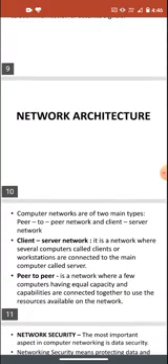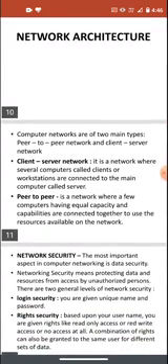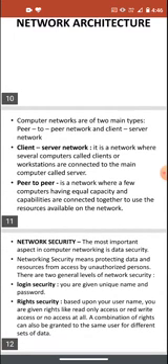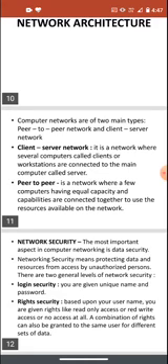Network architecture: basically there are two types of network architecture, peer-to-peer network and client-server network. Client-server network is a network where several computers called clients or workstations are connected to the main computer called the server. So in client-server, there is one main computer called the server, where the actual data is contained, and the other mobiles or computing devices which are connected to that main server are called clients.